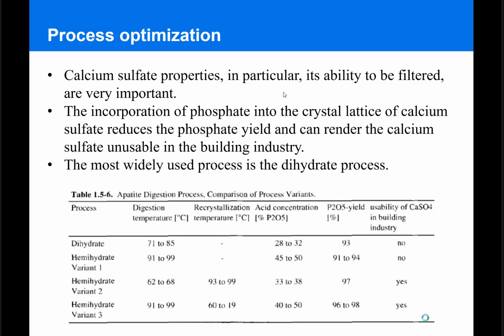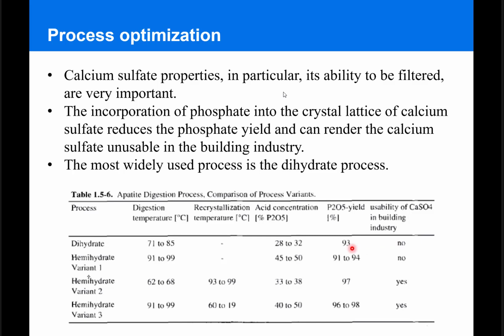The most widely used process is the dihydrate process, in which the calcium sulfate is crystallized as the dihydrate in a temperature range of 71 to 85 degrees Celsius, which results in an acid concentration between 28 and 32% with a yield of up to 93%. However, the calcium sulfate produced is not usable for building purposes.